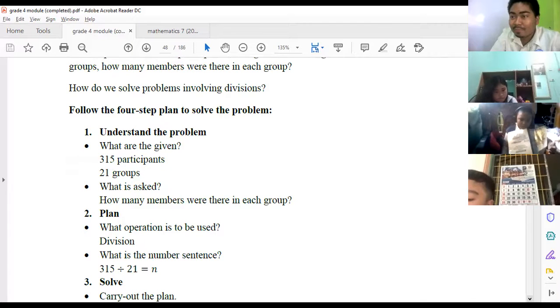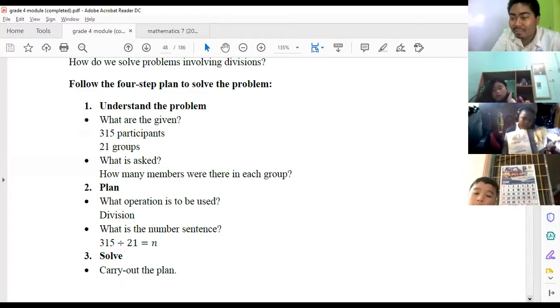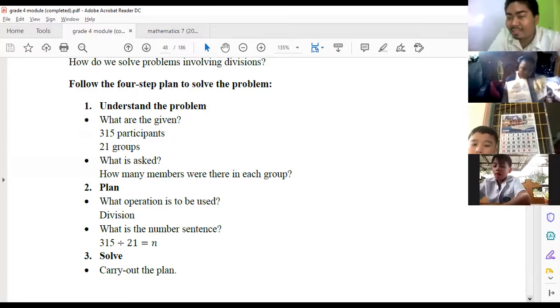So number 1 is to understand the problem. So ano ba yung given dito? We have 315 participants and 21 groups. So what is asked? Anong hinahanap natin? How many members were there in each group? So ibig sabihin, ano ang gagamitin nating operation kapag sinabing each group? Division.